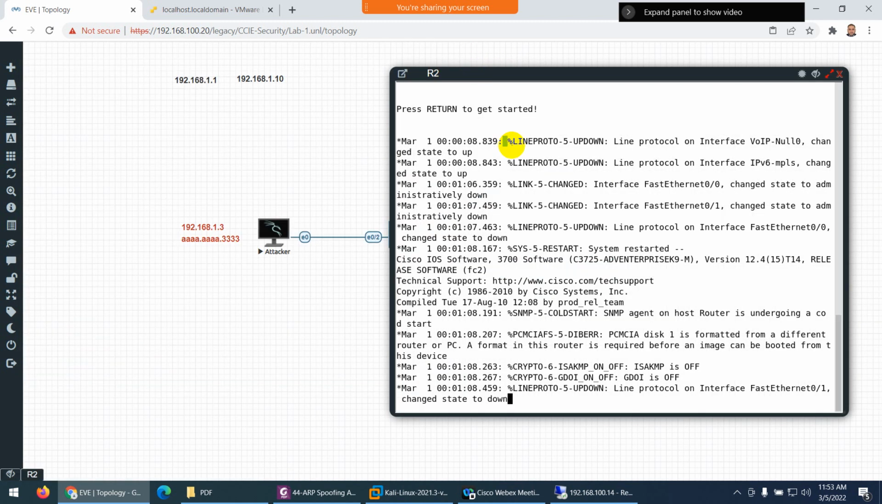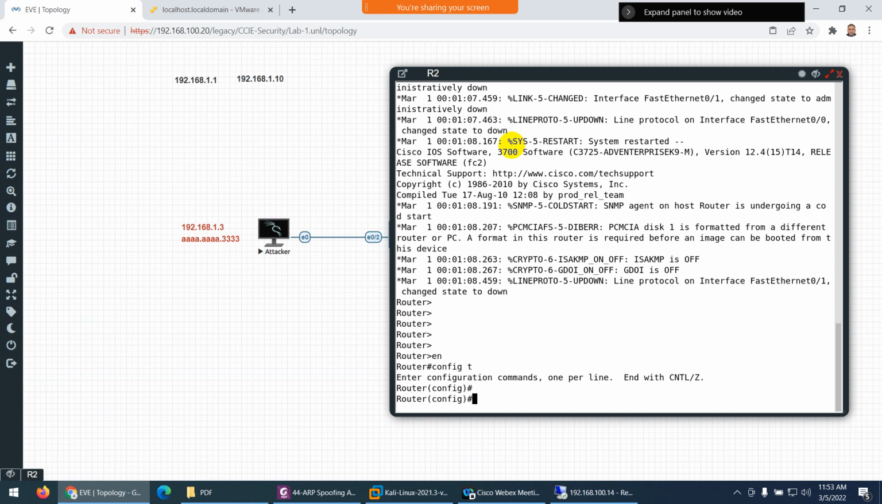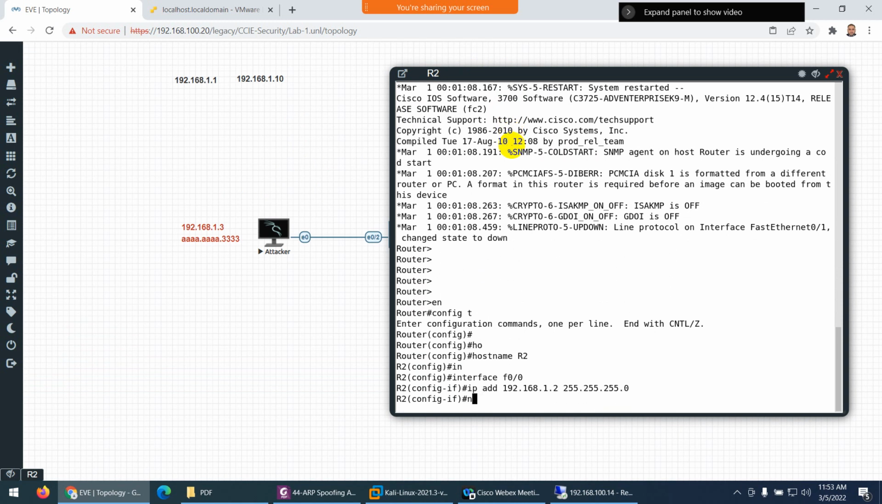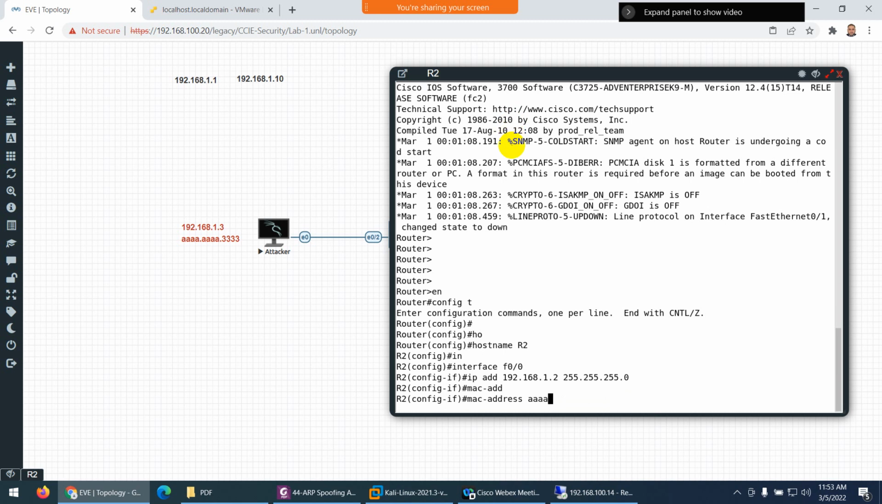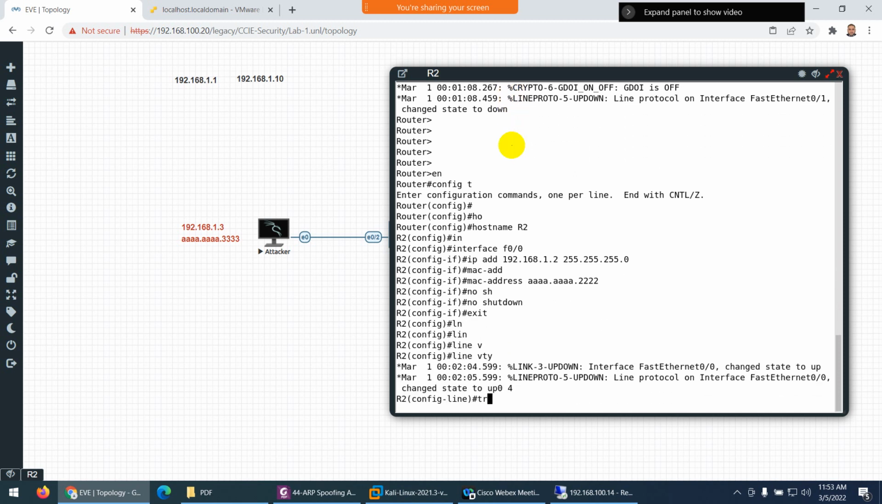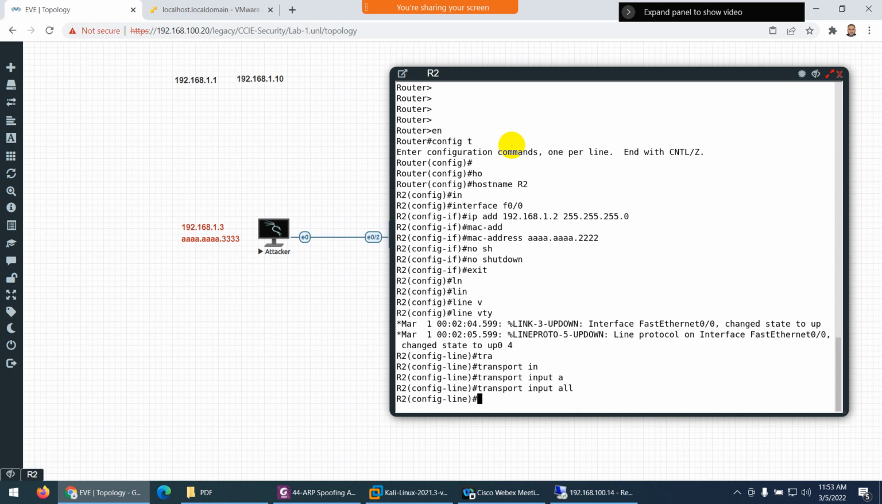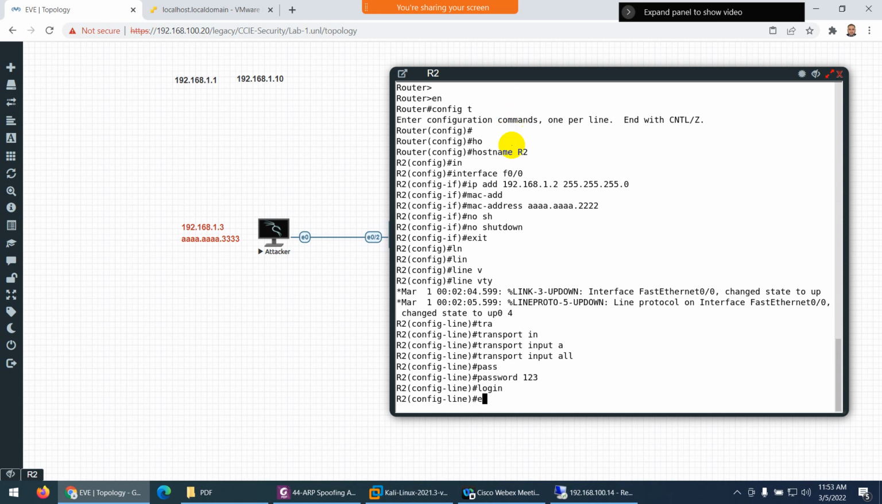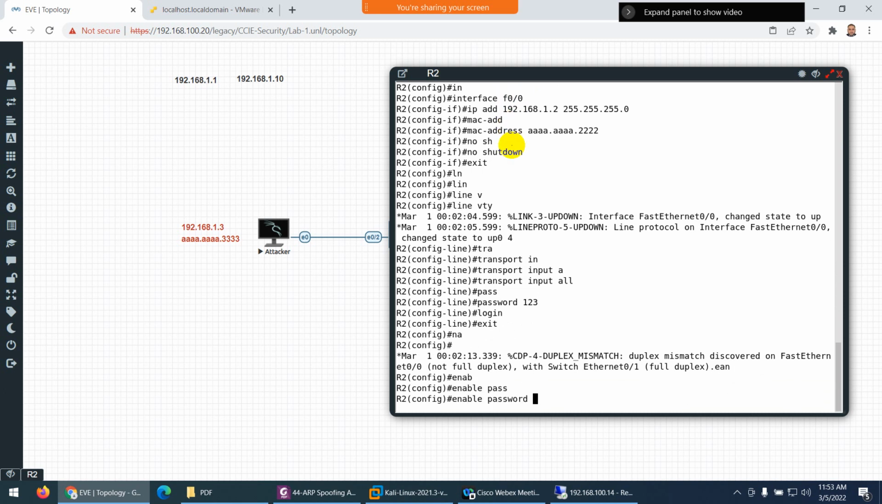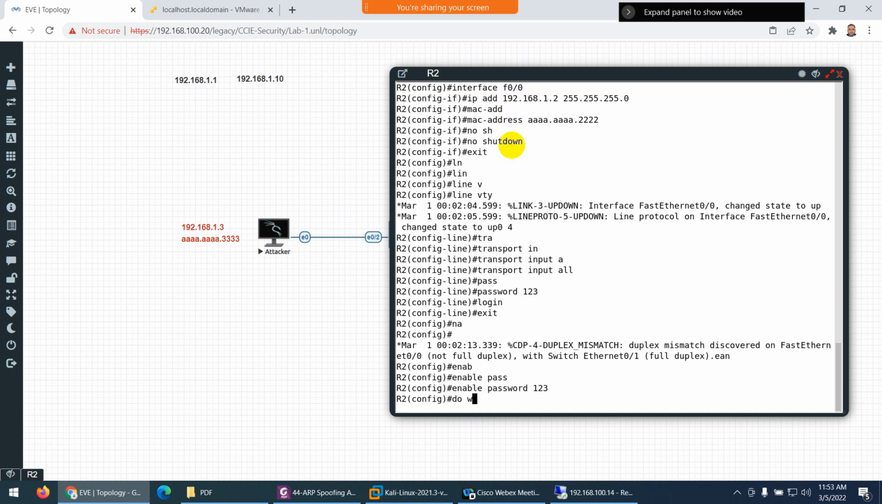Let's go to R2 and do the same thing. Enable, config terminal, hostname R2, interface 0/0, IP address 192.168.1.2 255.255.255.0, and the MAC address will be 1234.1234.2222, and no shutdown. Exit. Line vty 0 to 4, transport input all, password 123, login, enable password 123, and that's it.